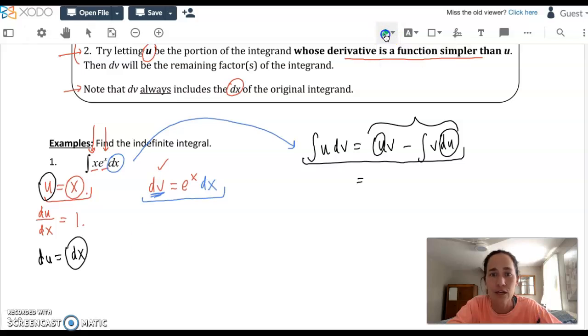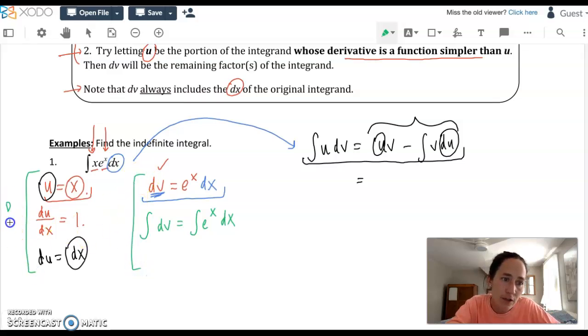Let me do that in green. I'll just write a new version of it. The integral of dv equals the integral of e to the x dx. So maybe make a note to yourself. You've got 2 portions we've been mentioning of side work. In this portion, you're going to differentiate, take a derivative. In this part, you're going to integrate. Integrate. And that's what I think you all are. I think you guys are integrate.